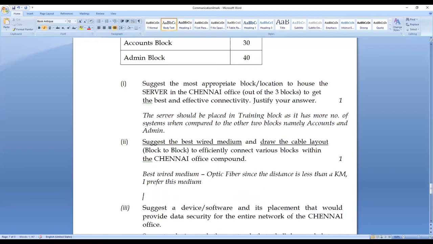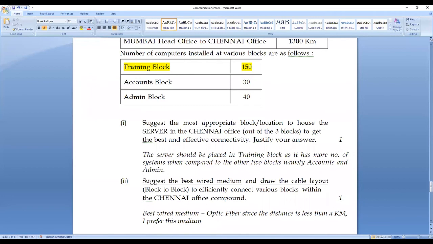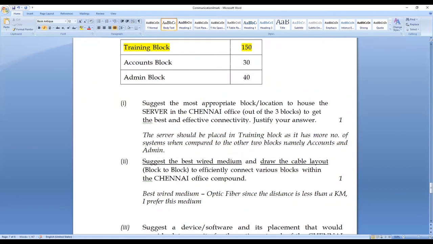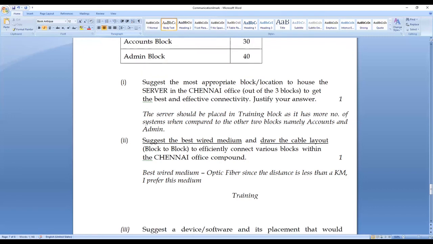So now drawing the layout diagram. The layout diagram here is training, accounts, and admin. Training, accounts is one building and admin is another building.